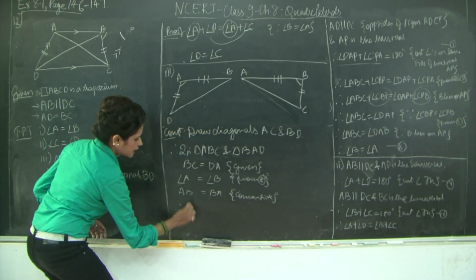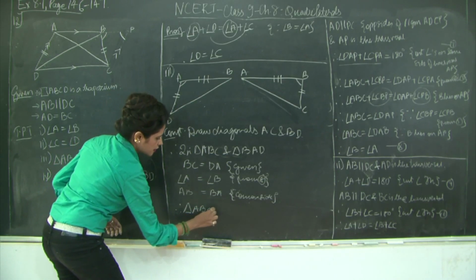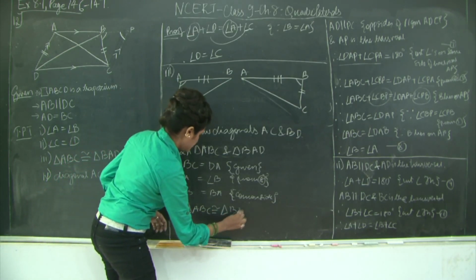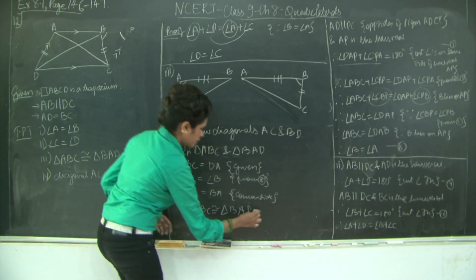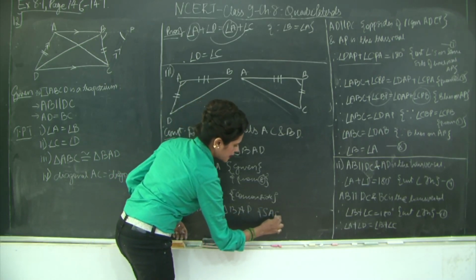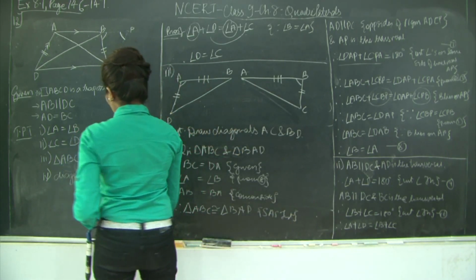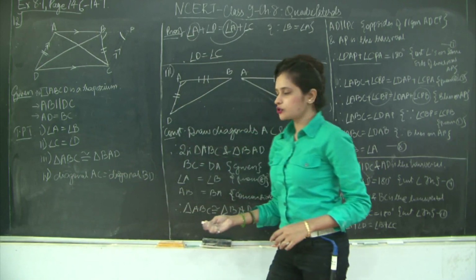Therefore, triangle ABC is congruent to triangle BAD by the side angle side test of congruence. Now I need to prove that diagonal AC is equal to diagonal BD.